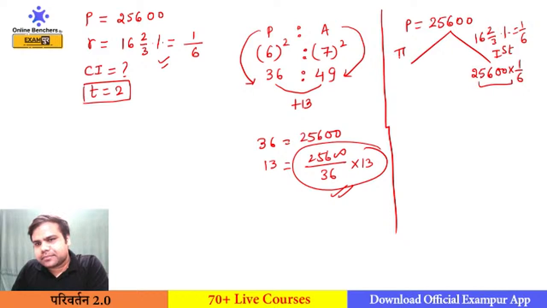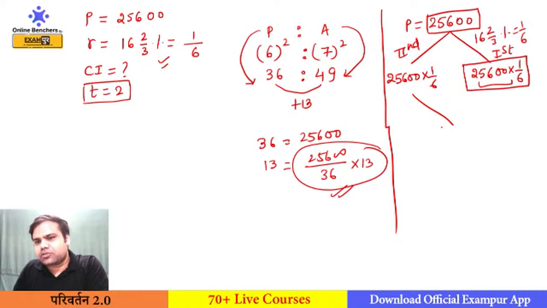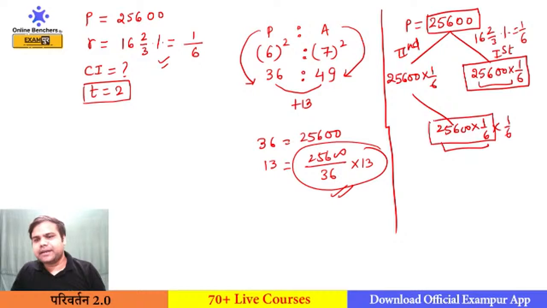On the second year, on how much amount can you calculate interest? You can calculate 25600 into 1 by 6. Also on the second year you will get the interest on this part too. So 25600 into 1 by 6 into 1 by 6. Whatever this will be, we will calculate 1/6 of that amount, right? So this is your table method, this is your tree method, whatever you want to call it. I am not going to solve this because this is an example. We are going to solve many examples.